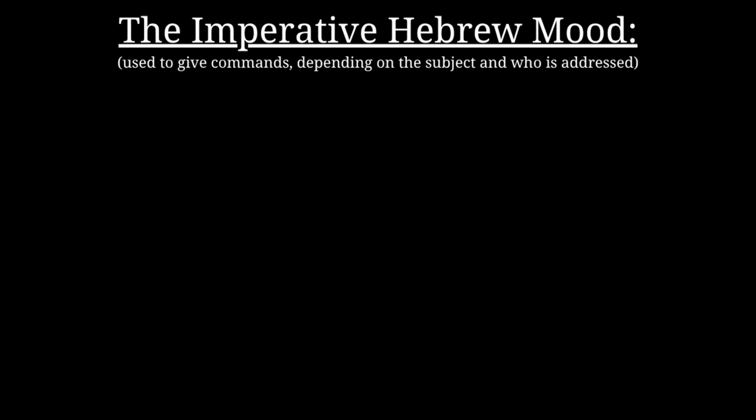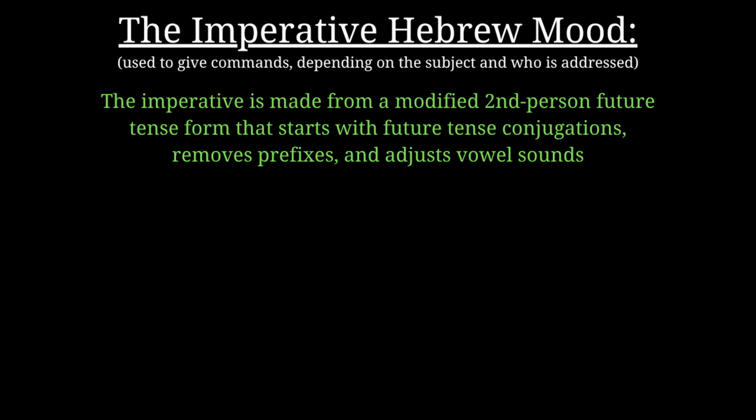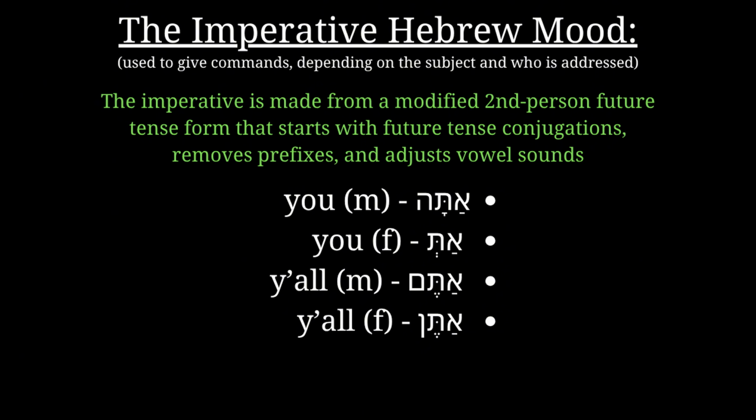The imperative mood in Hebrew is used to give commands, depending on the subject and who is addressed. And actually, it's a modified second-person future tense form that starts with future tense conjugations, removes prefixes, and adjusts vowel sounds. In general, it's an easy mood to form because it only affects the pronouns ata, you masculine, at, you feminine, and atem and aten, y'all masculine and feminine.